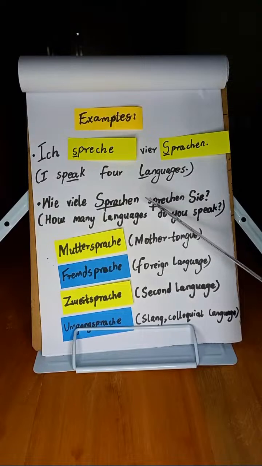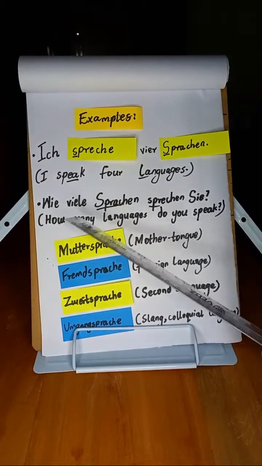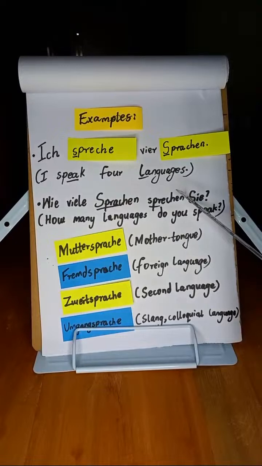Sprechen Sie. Now you can see this one is small. Wie viele Sprachen sprechen Sie? How many languages do you speak? Now, with German grammar rules, you have to be extra careful regarding capital and small letters, because the rule of the language is that all nouns in German must always be in capital. That is, all nouns, whether at the beginning of the sentence or at the end of the sentence, must always be in capital. So remember this: all nouns in German must always begin with a capital, all right?